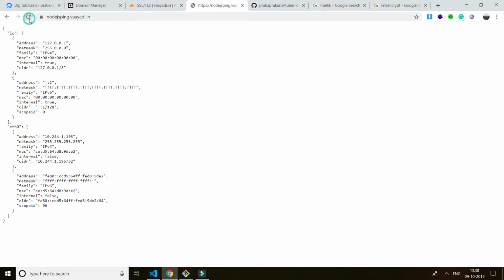If I refresh it again, see, my IP address is changing, right? I have two containers, two pods running. One is running in the master, one is running in the node. If I refresh this one, you can see there is a drastic change in the IP address.